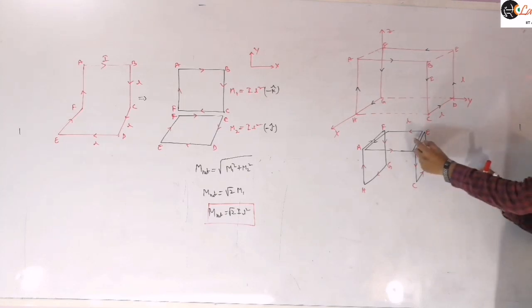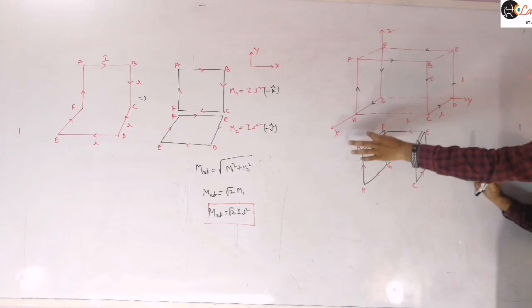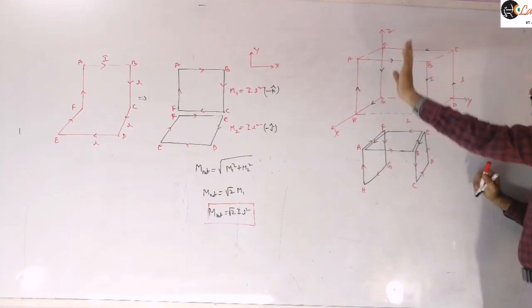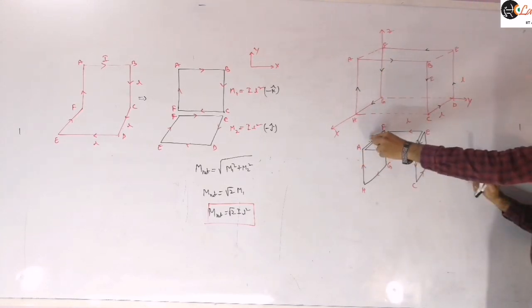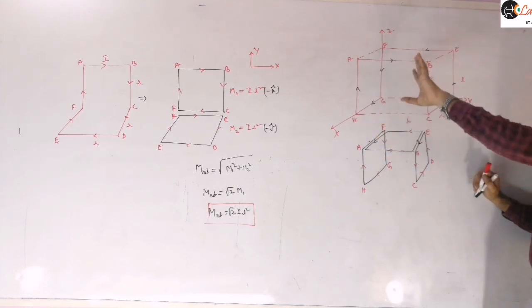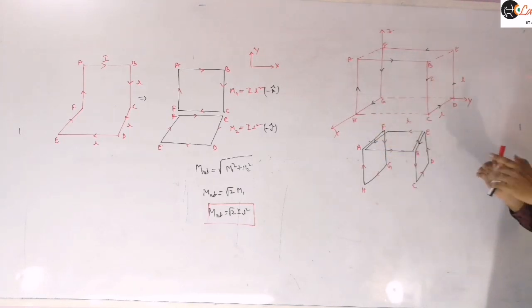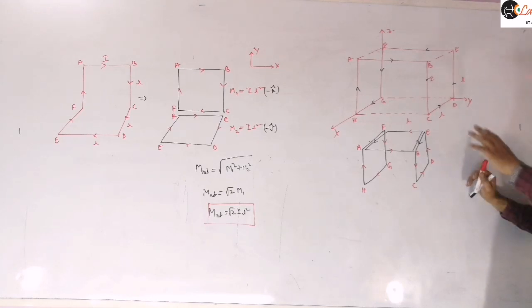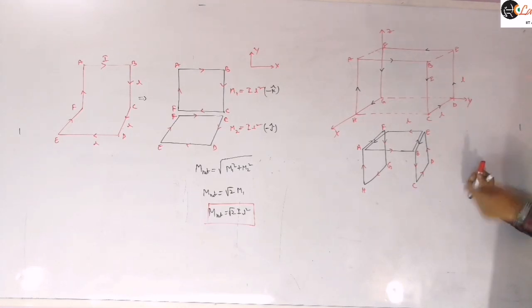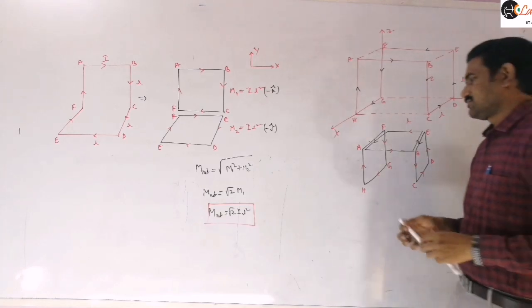Is it clear? If you are joining these two, then the current here will be 0, which is not there. Similarly, if we join them here, the current will be 0 here. So now no current will flow here, as in the given situation. So if we join them, you will get the current distribution as in our given figure. Now we are assuming like this. Now we can write the magnetic moments easily here.